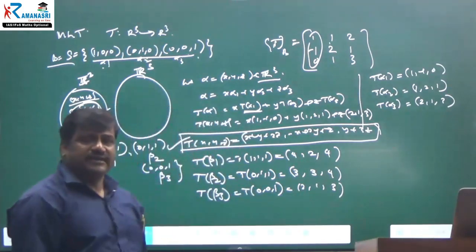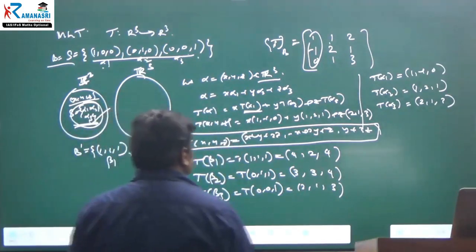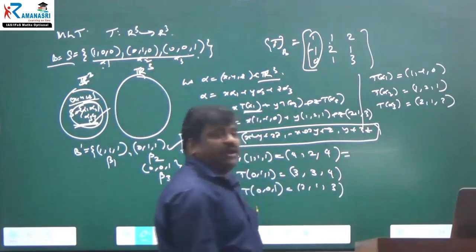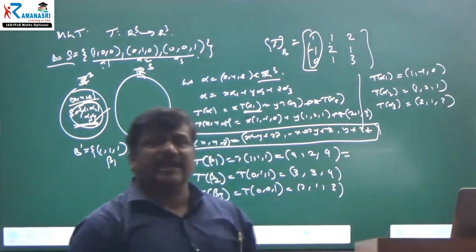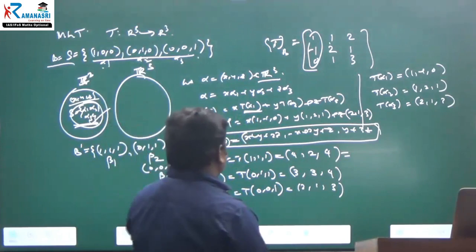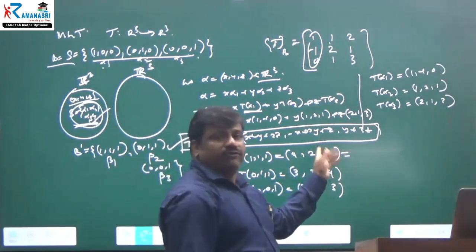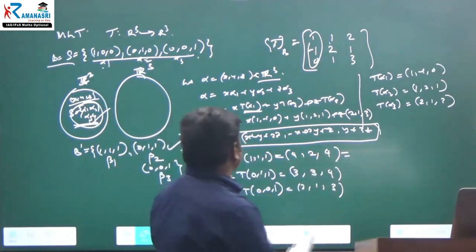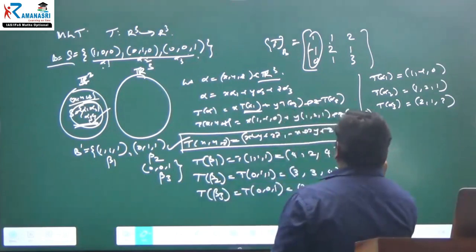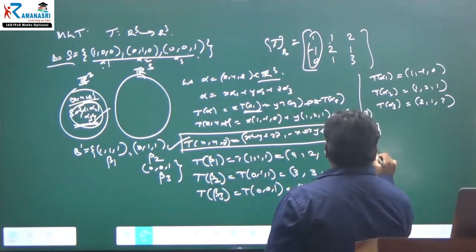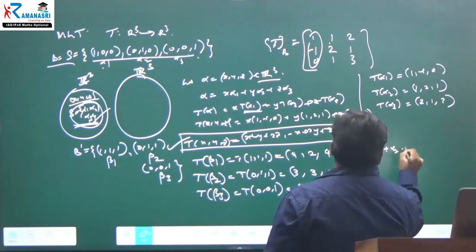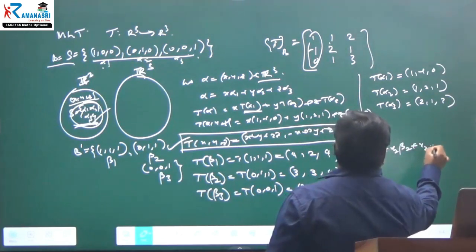These are the images. Now we have to express them in terms of the basis, so we have to mention the basis here. You have to write some scalars: x1 into beta 1, x2 into beta 2 plus x3 into beta 3.